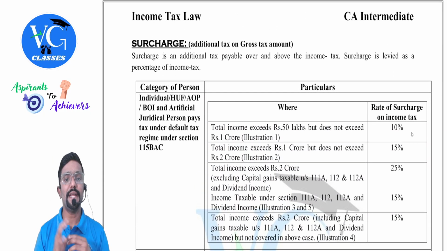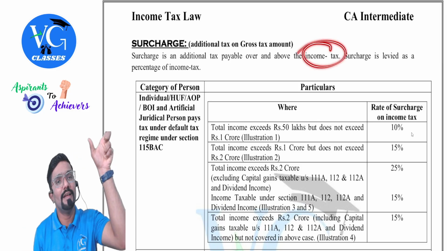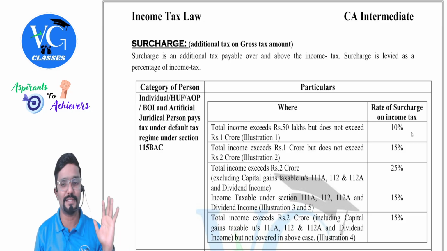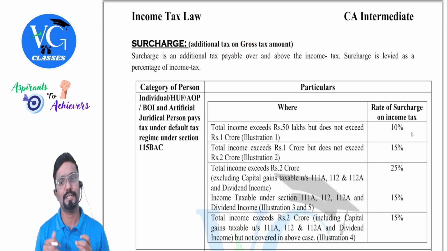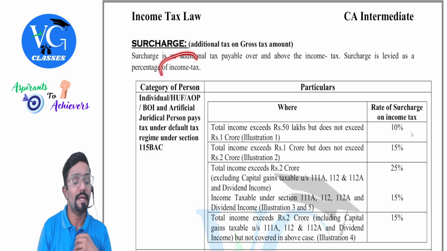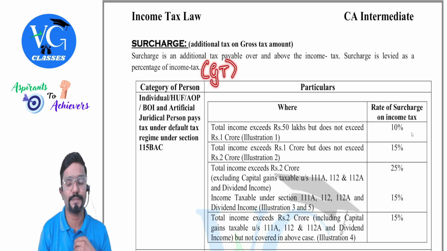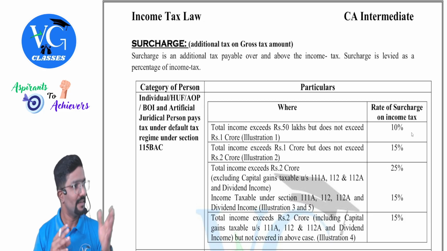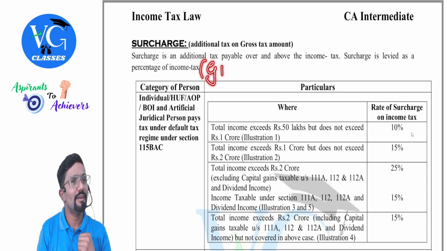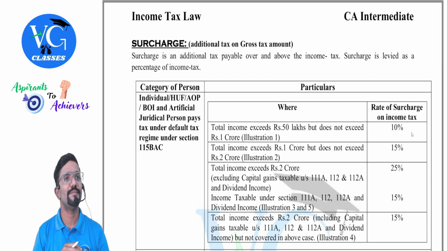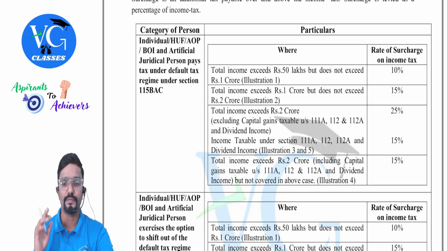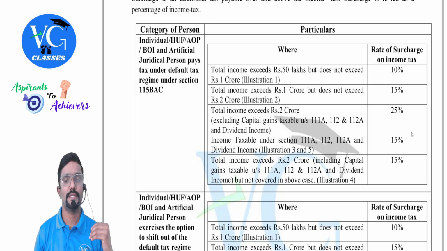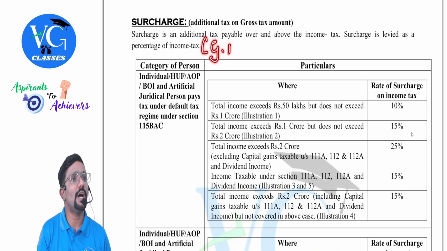Surcharge is an additional tax payable over and above income tax, and here income tax is nothing but that gross tax. Clear? Sir, is surcharge also part of income tax only? Yes, but they are just naming it as additional tax. Surcharge is levied as a percentage of what? Income tax. In bracket, you can write gross tax. As a percentage of the income tax, which is nothing but gross tax. Write down in bracket. Yes, sir. So what are the rates? We will see one by one.